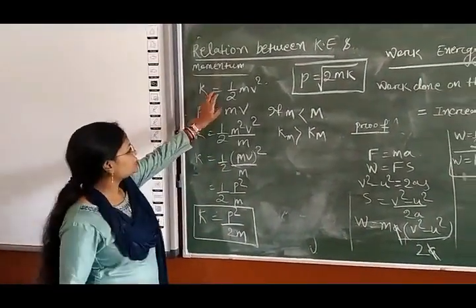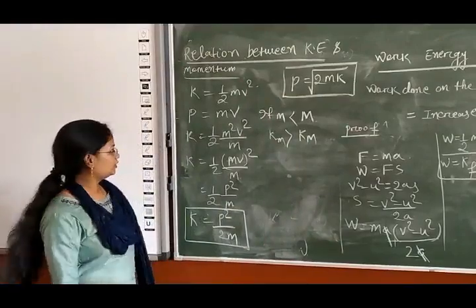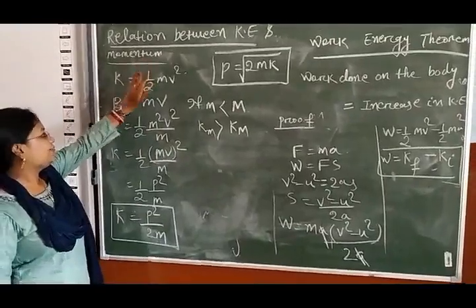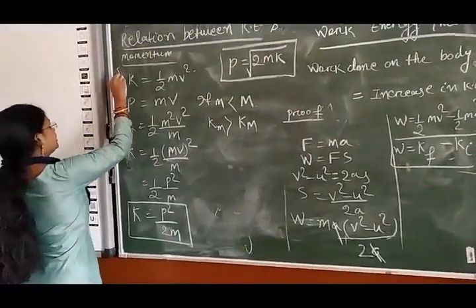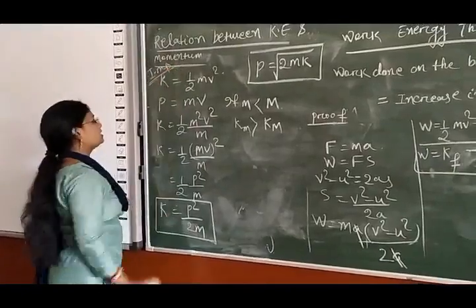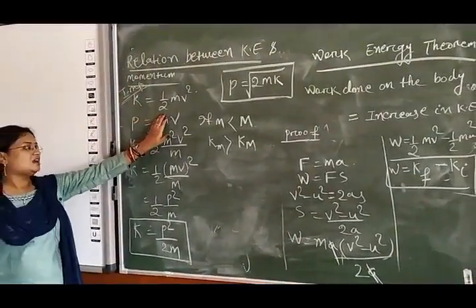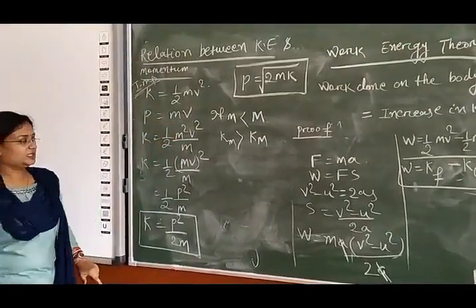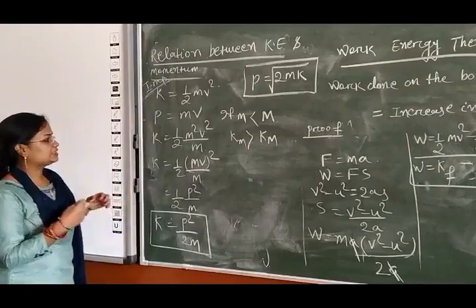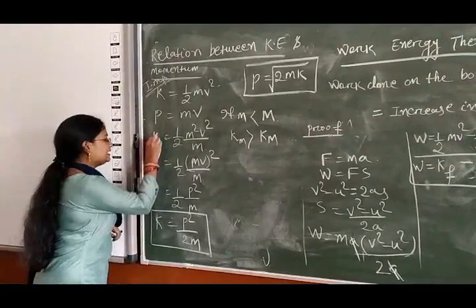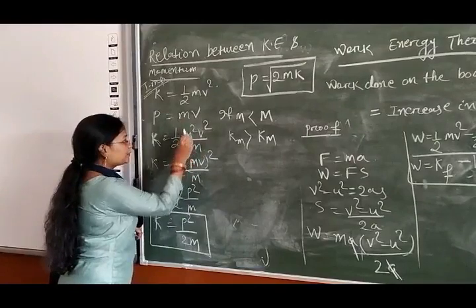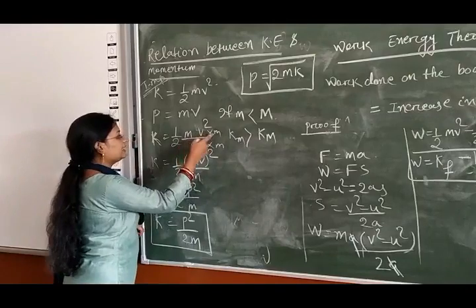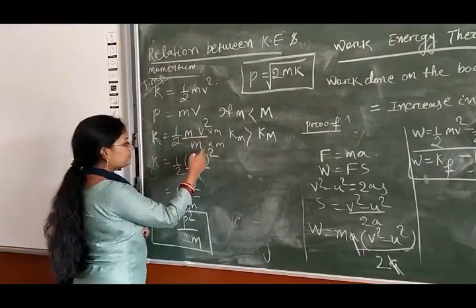Now we will see the relation between kinetic energy and momentum. You know momentum P equals mass into velocity. This is a very important relation, many times it comes in the exam. Kinetic energy equals half mv square, and momentum is m into v. So how will we relate kinetic energy with momentum? Kinetic energy is half mv square, and I am just multiplying by m here and dividing by m, so this will be m square v square by m.